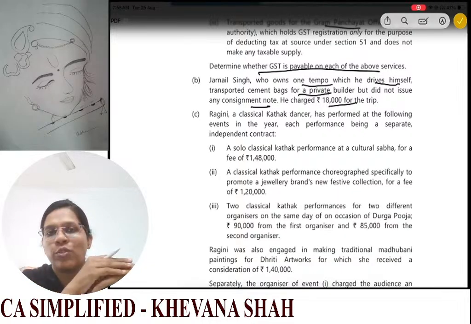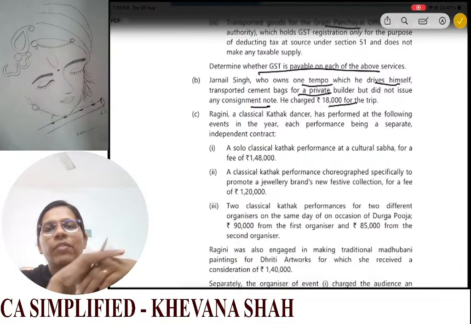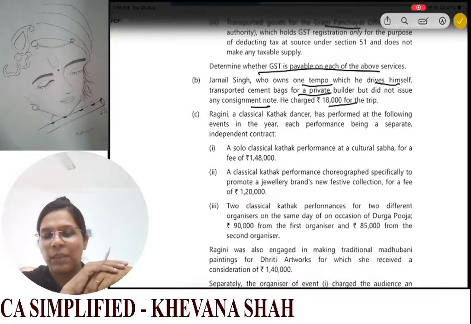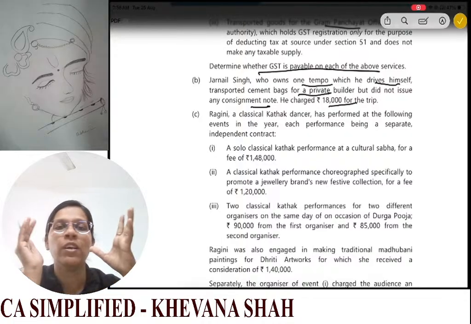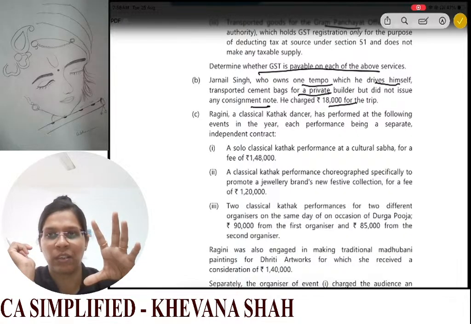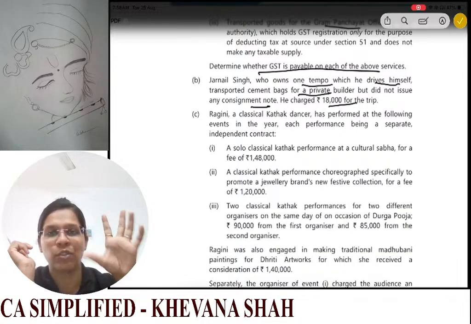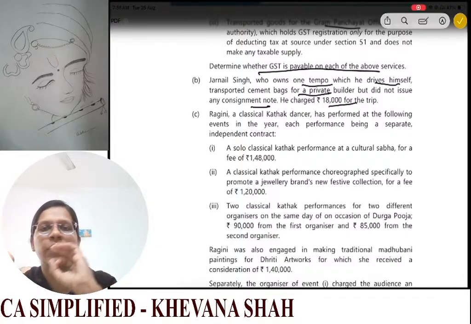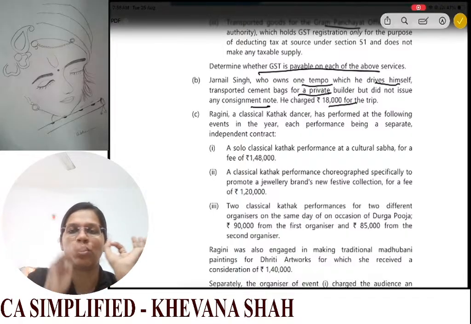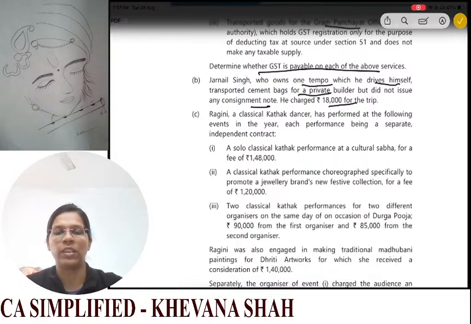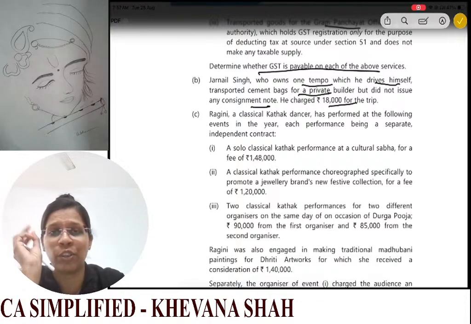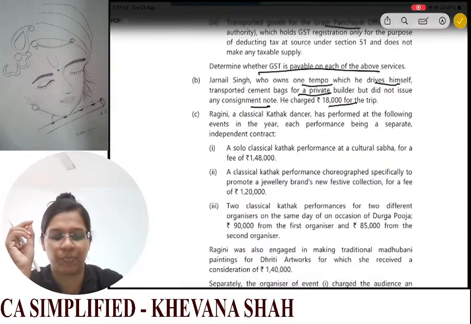Whenever an individual person is by himself driving the tempo, your consignment note is also not required, and the value is also 18,000. Since this is not a GTA, your GTA specific RCM exemption will not apply. This will not be considered for your RCM or for claiming your exemption.